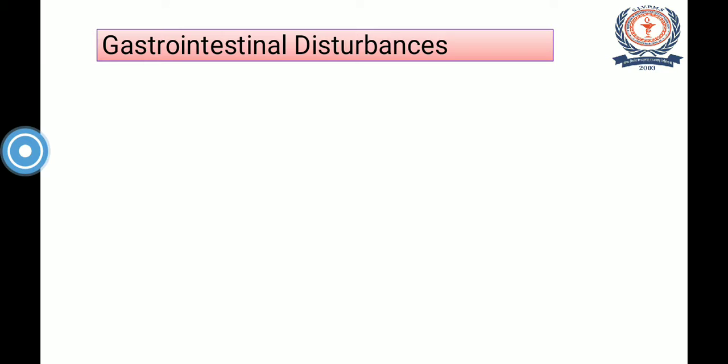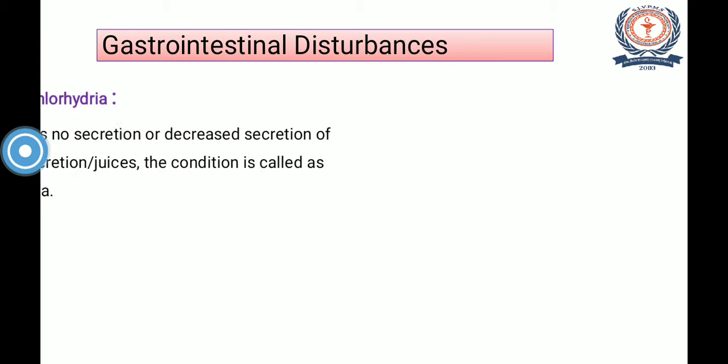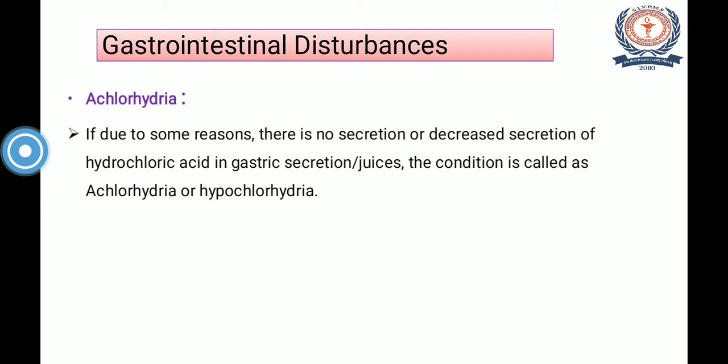Before that, let us just revise the gastrointestinal disturbances on which we are discussing today. The first one is achlorhydria. In the first video we discussed the details. If due to some reasons there is no secretion or decreased secretion of hydrochloric acid in gastric secretion or juices, the condition is called achlorhydria or hypochlorhydria. And to treat this achlorhydria, today we will discuss the acidifying agents.